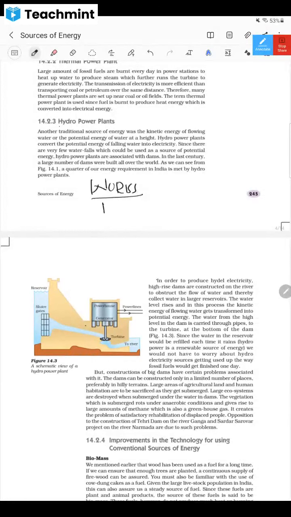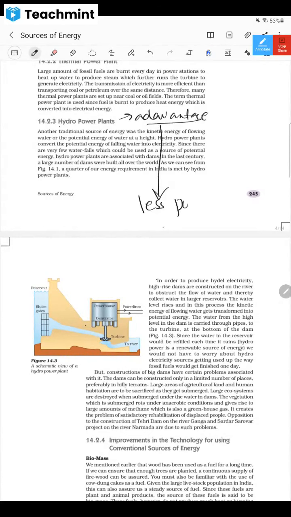What are the advantages? What are the disadvantages? What are the advantages of hydropower plant? It is pollution free, no? Less pollution. Pollution is there only because of that anaerobic reaction.